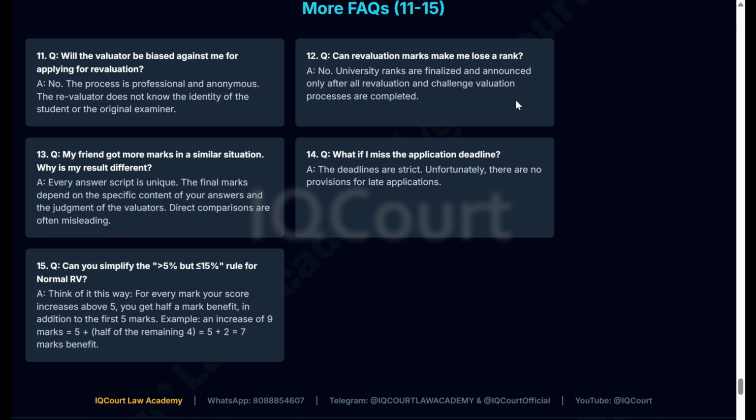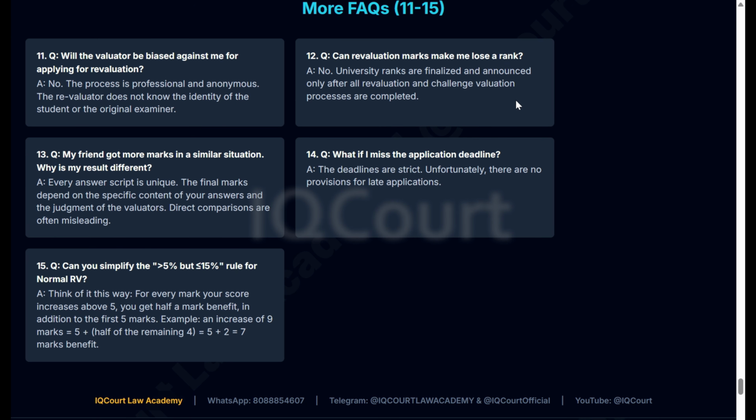Will an evaluator be biased against me for applying for revaluation? No, they just come and do the revaluation. They are not going to do any different valuation. They will do the normal valuation only. The process is professional, and they will give you marks just like in the normal valuation. If you get more marks, they'll give you more marks after applying the rules and formulas.